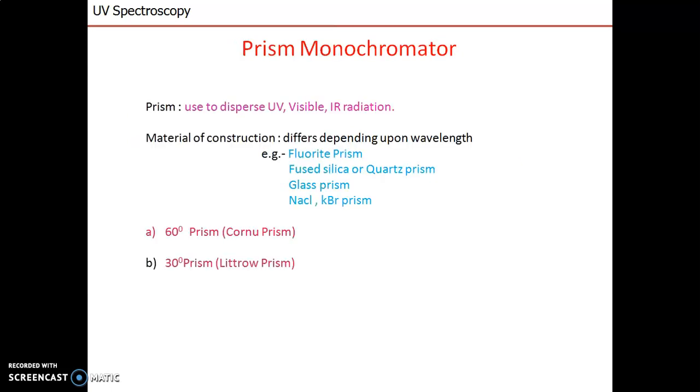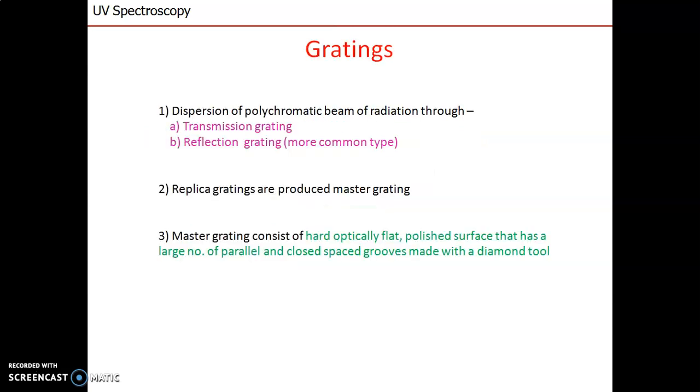Then prism monochromator. Prism is used to disperse UV or visible radiation as well as IR radiation. The construction material of prism is fluoride, silica, quartz, glass, NaCl or KBr. Now prisms are of two types. The 30-degree prism is called the Littrow prism, and the 60-degree prism is called the Cornu prism.